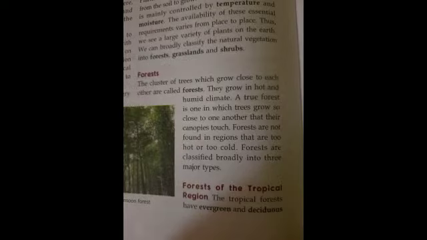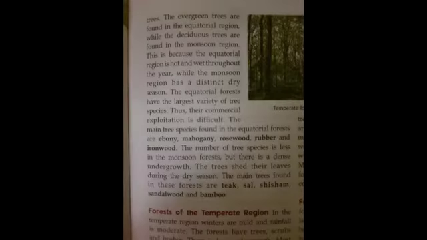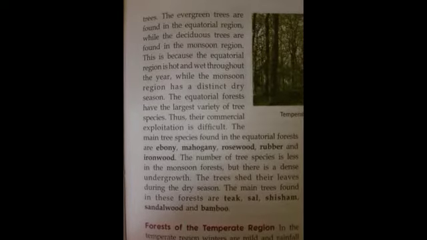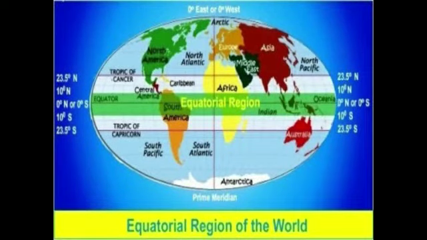Now firstly, we'll study about the forest of the tropical region. The forest of the tropical region can be further divided into two types. First, the tropical evergreen forest and the second is tropical deciduous forest. Let us take one by one. Tropical evergreen forests are the forests which are found in the equatorial region. Equatorial region means the places which are near or around the equator. This region is hot and wet throughout the year, so it remains evergreen throughout the year.